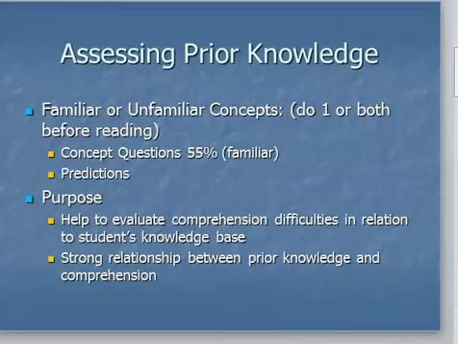Prior knowledge is assessed at the beginning of each passage. The prior knowledge is the concept questions or the prediction task. The concept questions and prediction task are in a box at the beginning before the passages. It's to determine if the students are familiar or unfamiliar with the concepts. For the concept questions, the students are supposed to score 55% or higher to be considered familiar. If it's 55% or higher, we're not going to ask the prediction task. If it's less than 55%, you may ask the prediction task, and the directions are all on page 38.